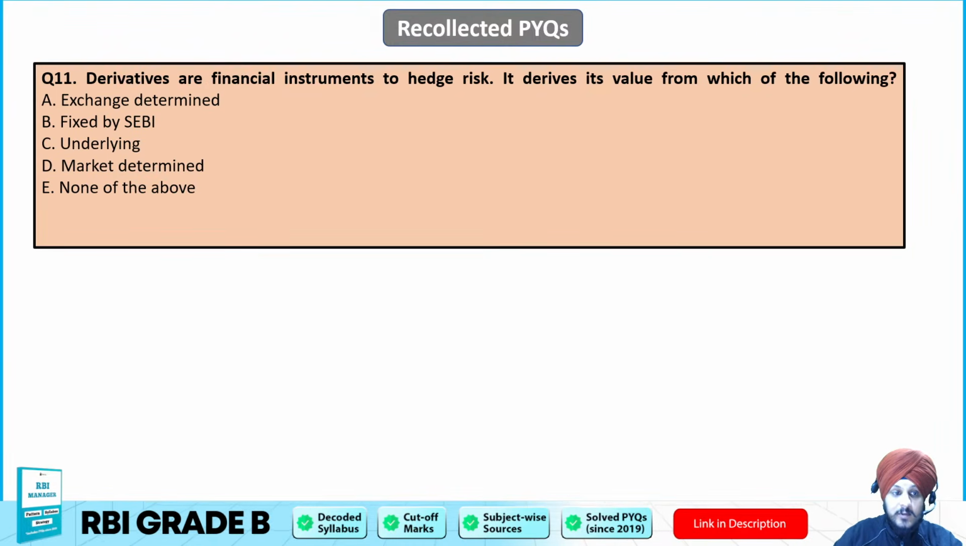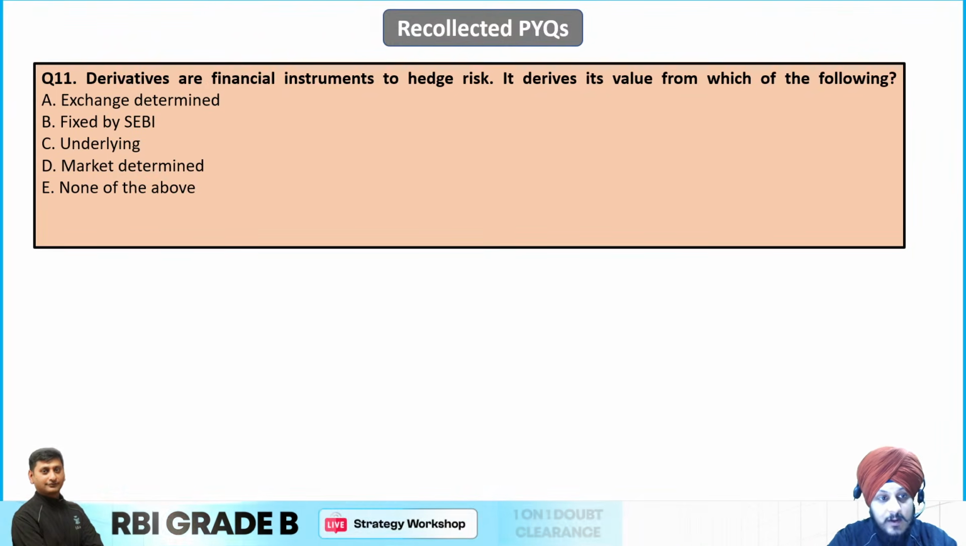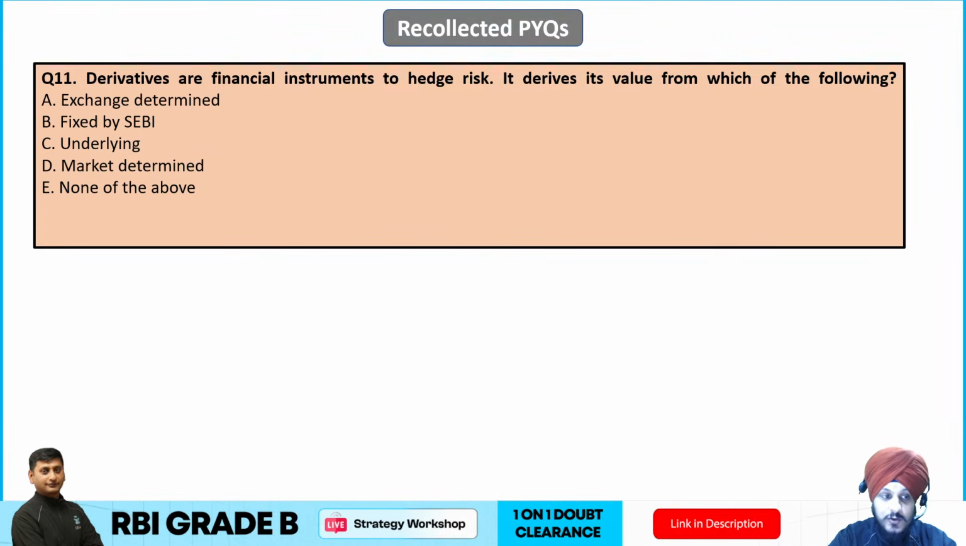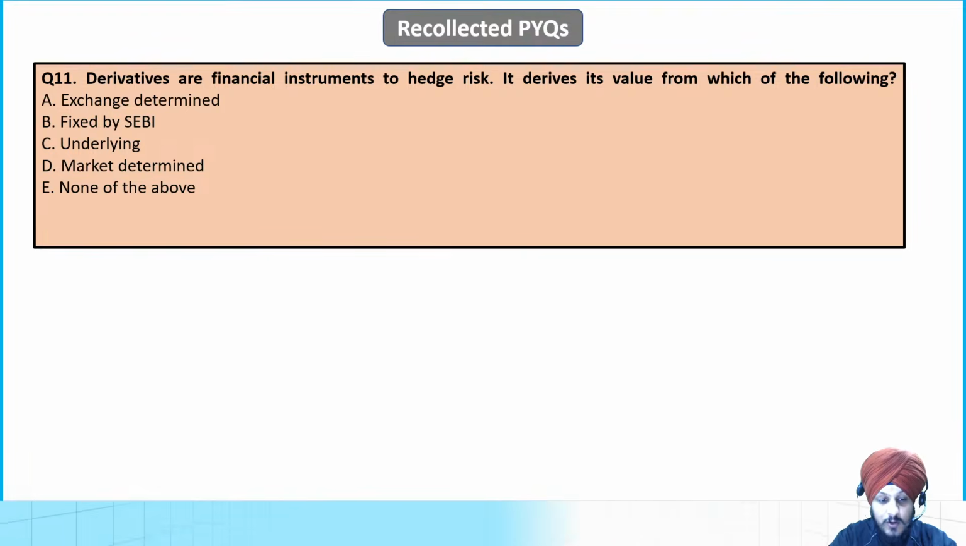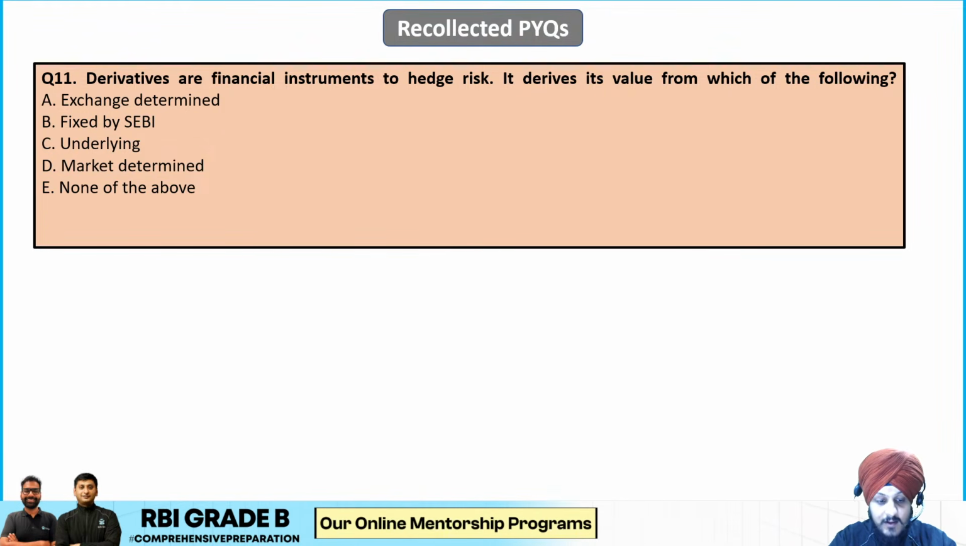So moving on to question number 11. Question number 11 says derivatives are financial instruments to hedge risk. It derives its value from which of the following? Now this is something that I just told you. You can mark the answer easily, right?